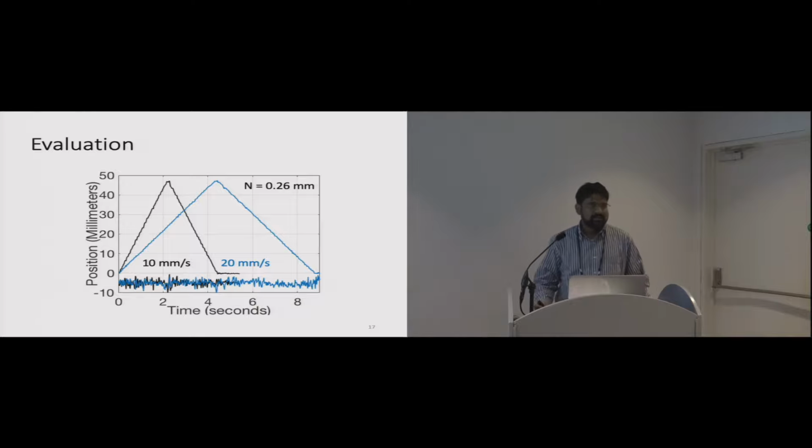So there are more evaluations in the paper. I'll give you one evaluation, where we looked at how fast we can move the ball bearing. We tested two speeds, 10 millimeters per second and 20 millimeters per second, and we saw that the ball bearing moves very stably, and the noise was only 0.26 millimeters. We looked at different sizes ranging from 3 millimeters to 13 millimeters.